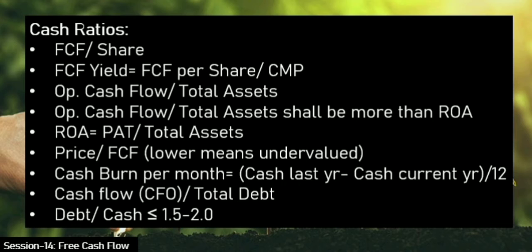Another ratio is operating cash flow to total assets. As per me, this operating cash flow to total assets shall always be more than the return on assets. So again, what is return on assets? Return on assets is nothing but the profit after tax, PAT, divided by the total assets. So return on assets gives you a feel of how much profit a company is generating with respect to the total assets which it owns. So that is again a profitability parameter, just like your return on equity.